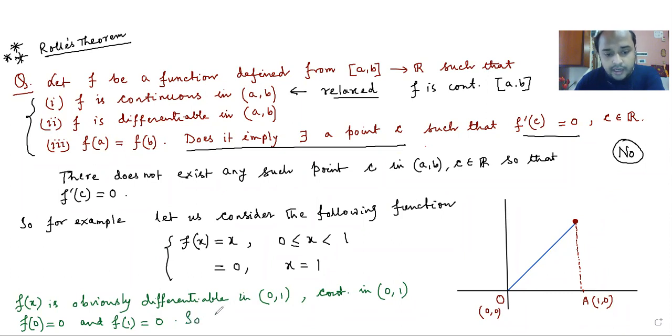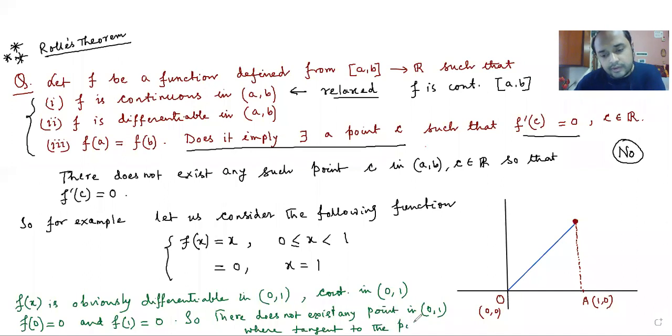So there does not exist any point in 0 1 where the tangent is parallel to the x-axis, which justifies that f dash c is not equal to 0.